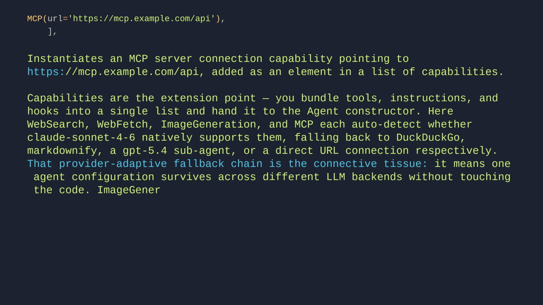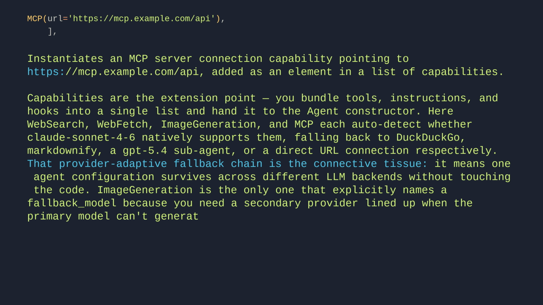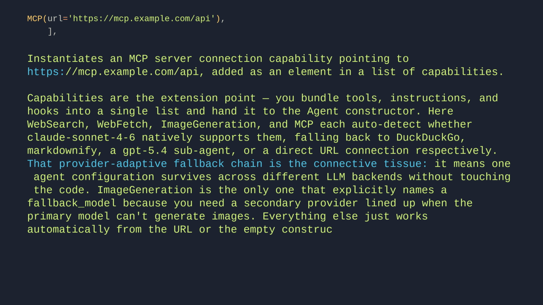Image generation is the only one that explicitly names a fallback model because you need a secondary provider lined up when the primary model can't generate images. Everything else just works automatically from the URL or the empty constructor call.